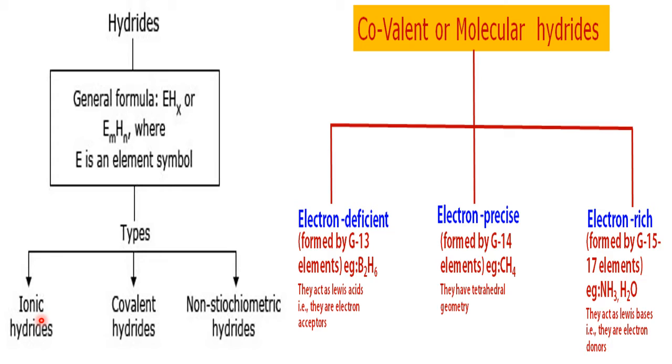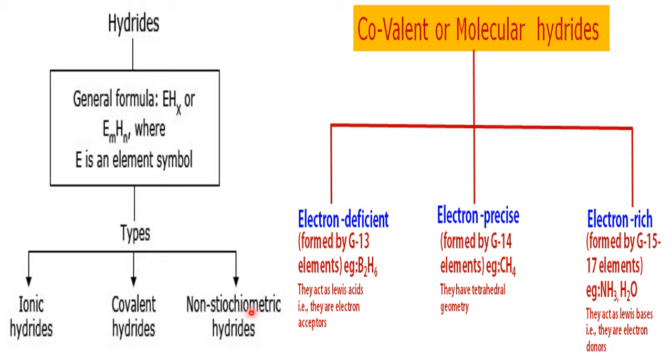So ionic hydrides are also called S block hydrides. Now covalent hydrides. These hydrides are formed by the P block elements, starting from 13th, 14th, 15th, 16th, 17th, not 18th. 18th is the chemically least reactive group. Therefore, if 13th to 17th react with hydrogen, they are called covalent hydrides.